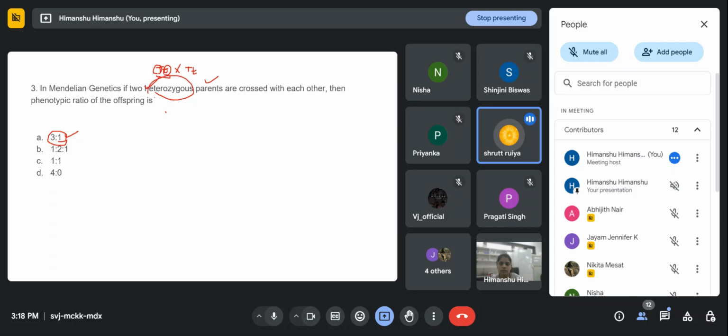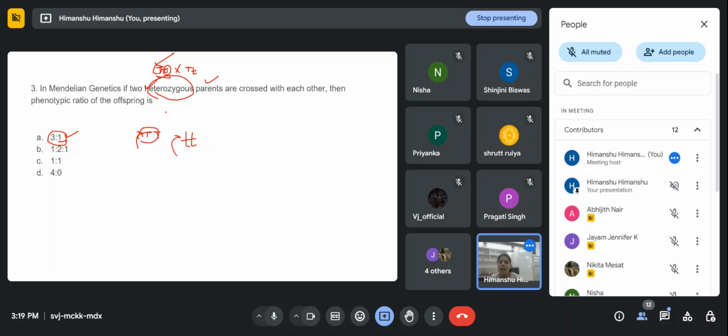Heterozygous are the genes which have the dominant and recessive allele combined, and homozygous are the ones which have a single pair of allele, right? That may be either both dominant, or both recessive, like both are the small letter. And we generally use the capital letter for the dominant one and the small letter for the recessive.